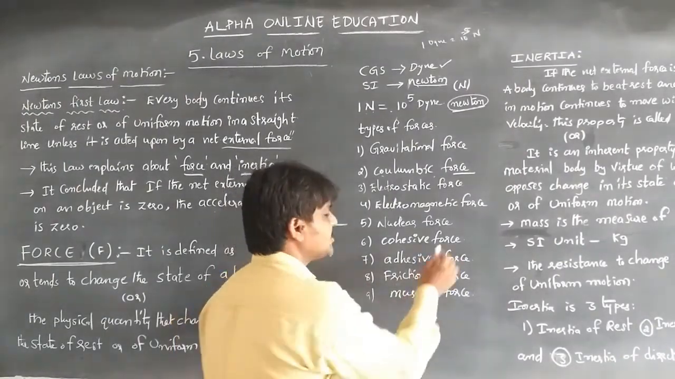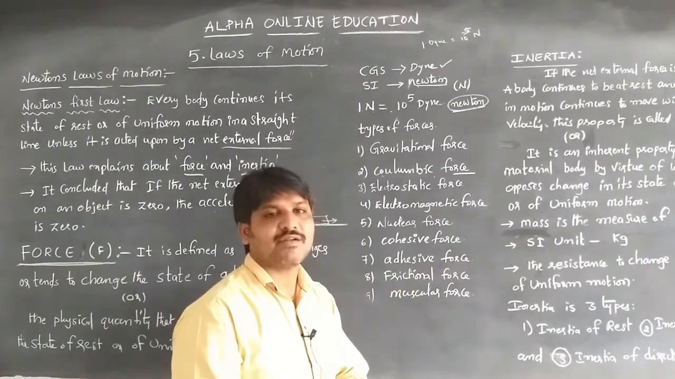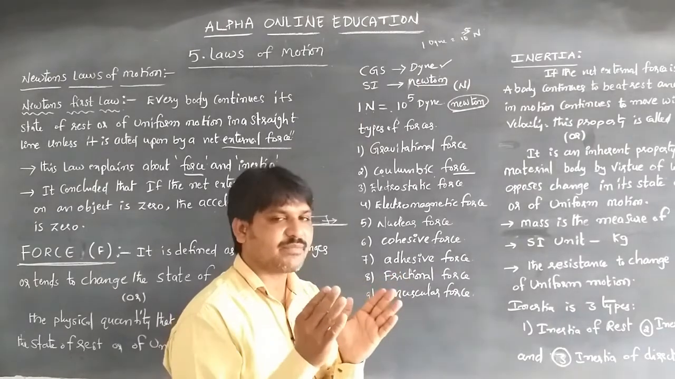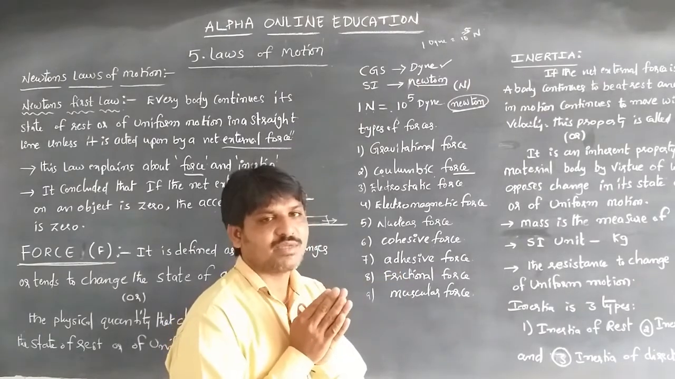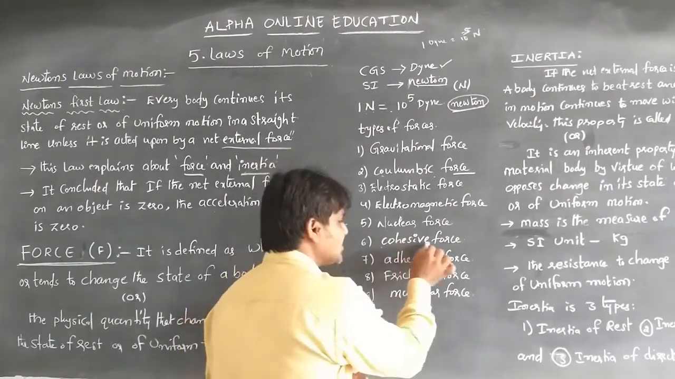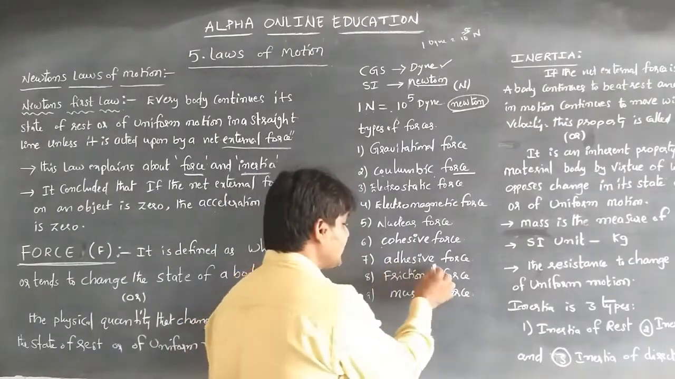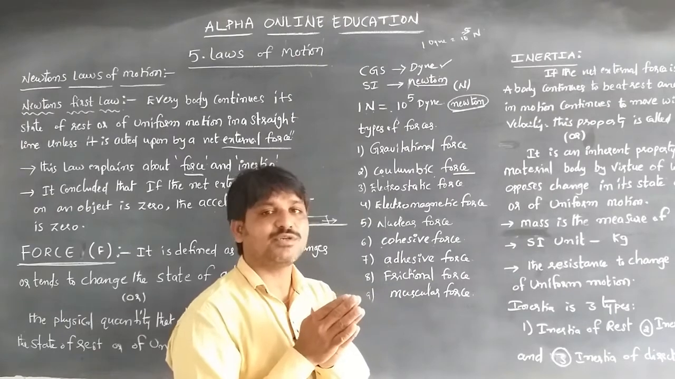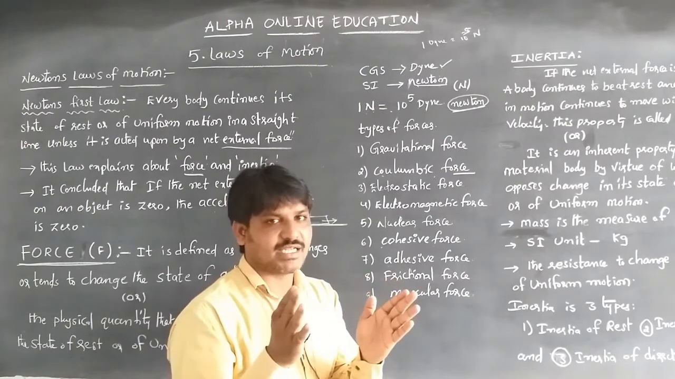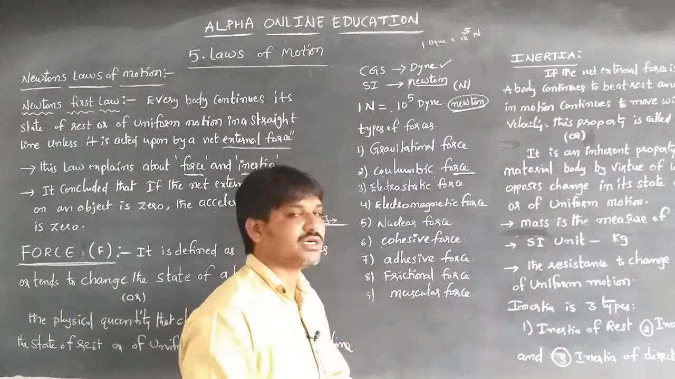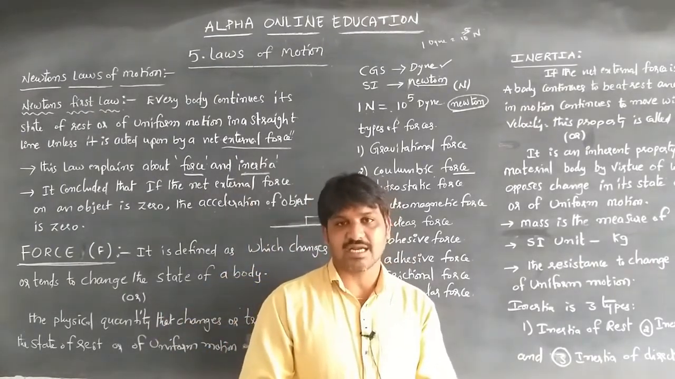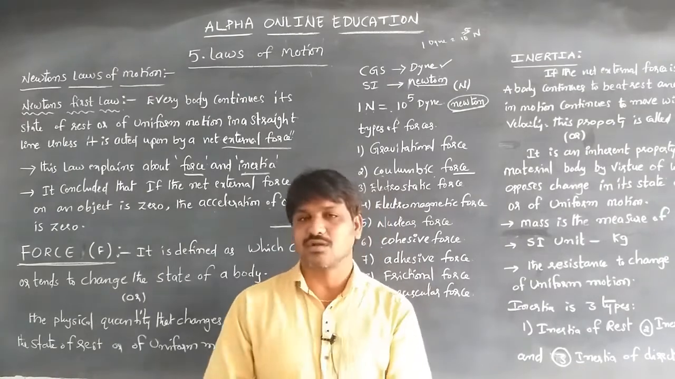And cohesive force. Cohesive force means whenever two materials of the same type have an attraction between them, that is called cohesive force. And adhesive force. Adhesive force means the force of attraction between two different materials is called adhesive force. Like nowadays we are getting adhesive plasters and adhesives to stick to the wall.